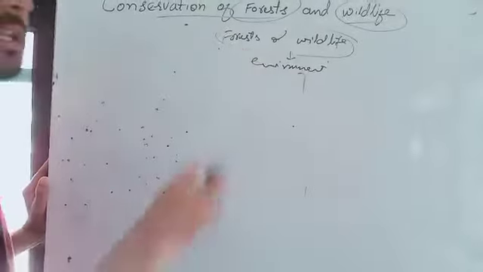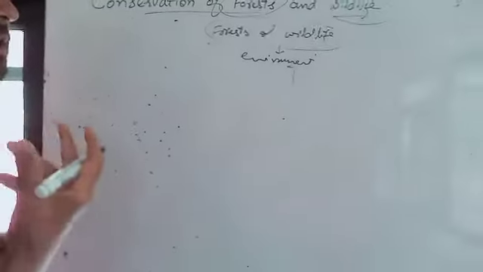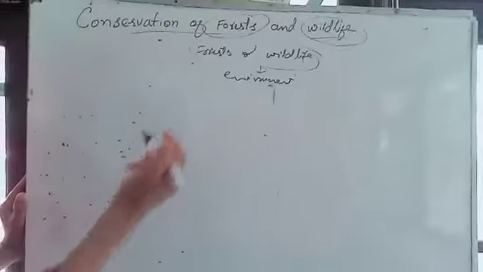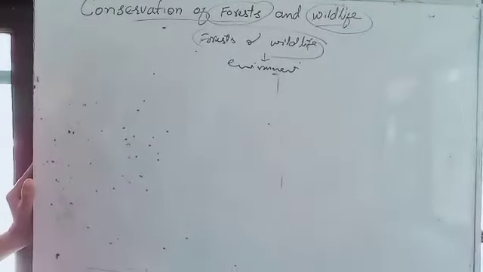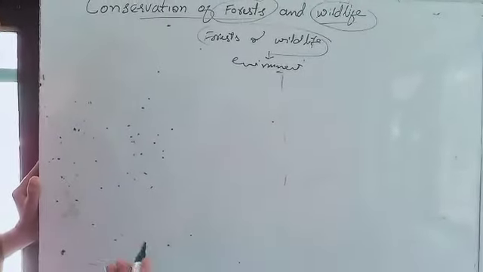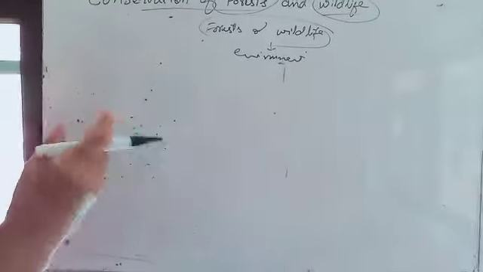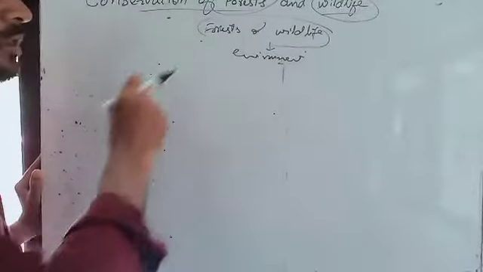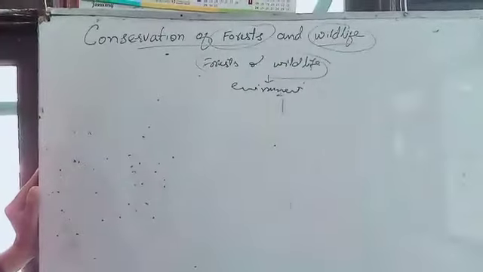Due to population explosion, they get badly affected by human activities, as a lot of these human activities are centered on the forests and wildlife. How can these forests and wildlife be conserved?